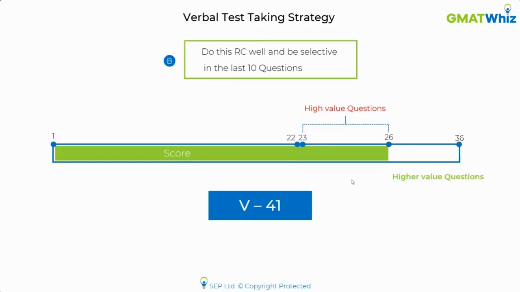And even if I'm getting selectively some of them right, my score is going to be much more than in the first or the third scenario. Okay. I ended up with a verbal score of 41 in my attempt.